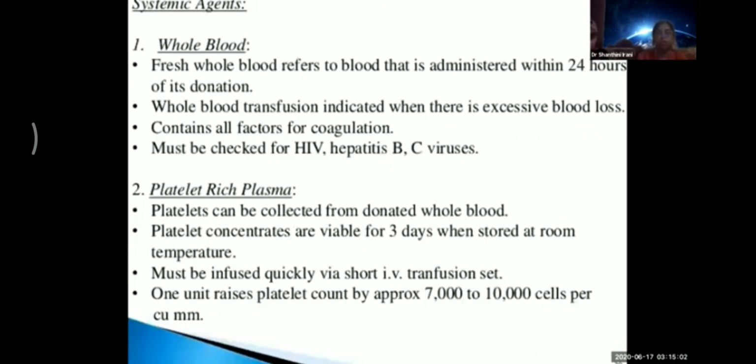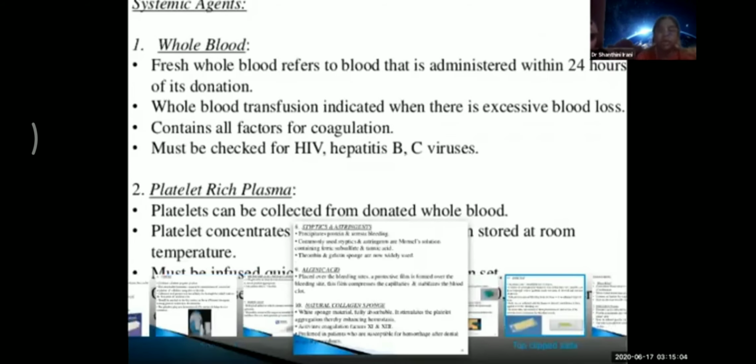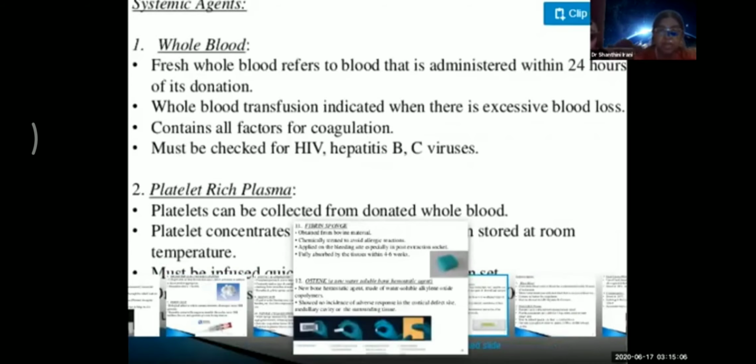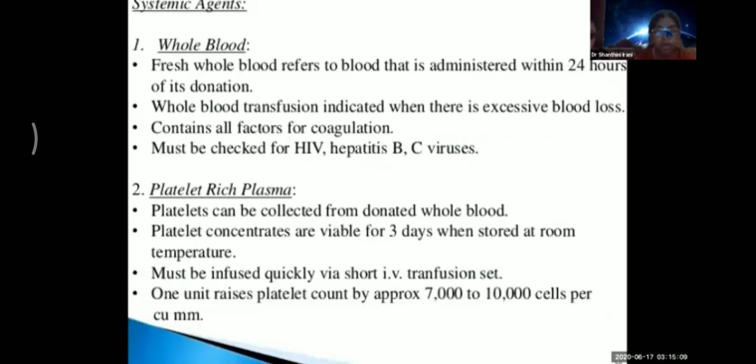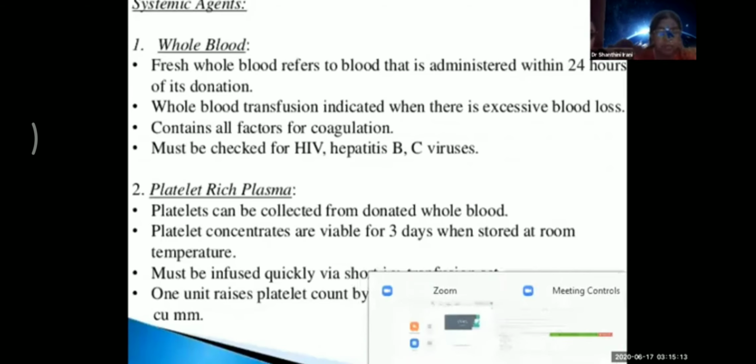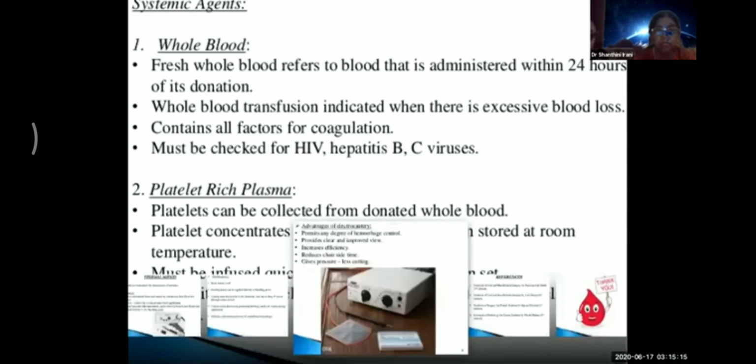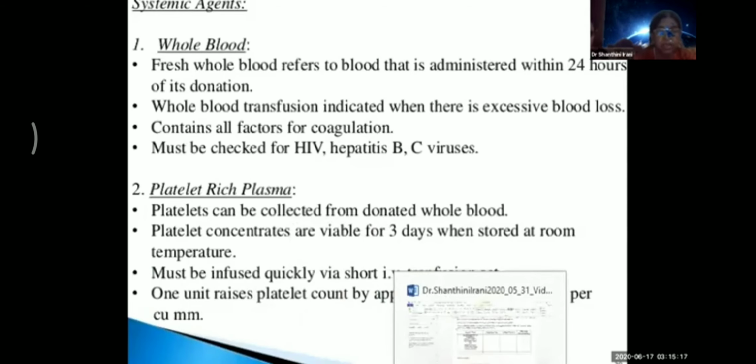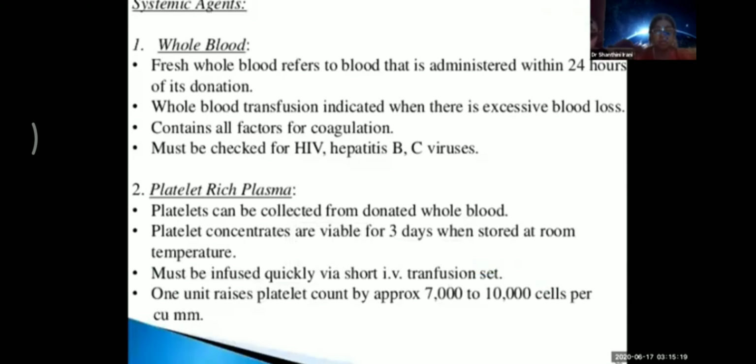Systemic agents are whole blood. Fresh whole blood refers to blood that is administered within 24 hours of its donation. We get patients lined up, especially those who are undergoing procedures for problems like idiopathic thrombocytopenic purpura, all those conditions. Patients are cross-matched before the patient undergoes surgery and they are ready.